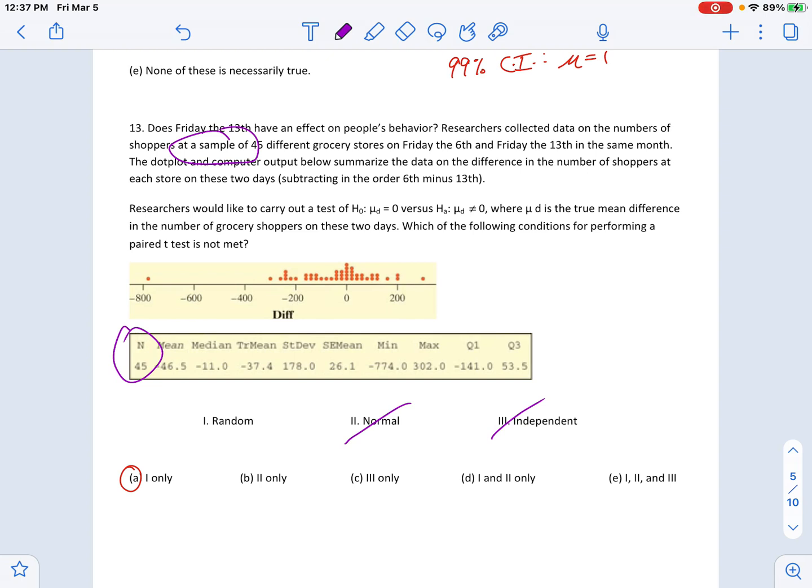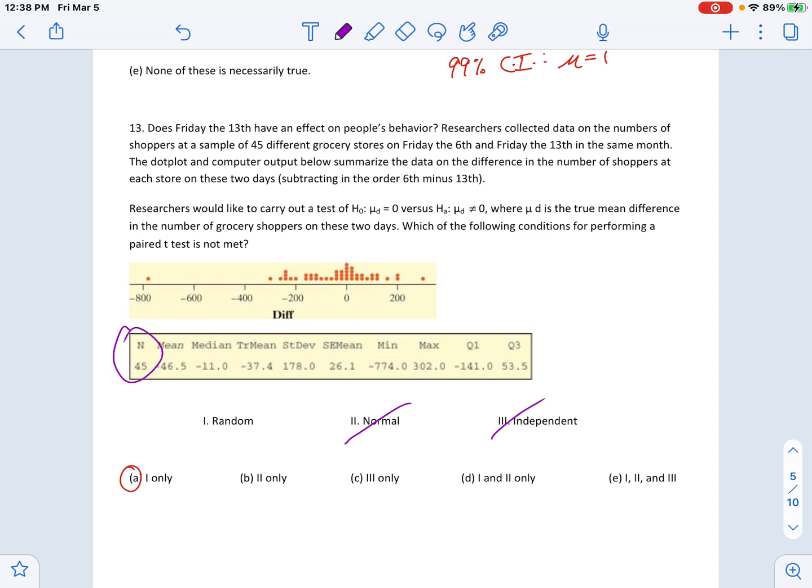And then, so that's one issue, although they're looking for the number of grocery stores on these two. So they don't do anything random there. And then the other thing is the Friday, same month, like there's no level of randomness, okay? So some of that is more important than others, but there is zero level of randomness. They didn't take a random sample of stores. They didn't take a random sample of days.